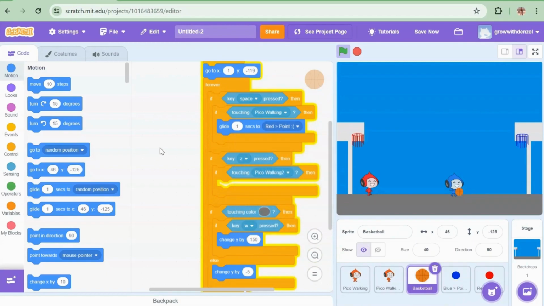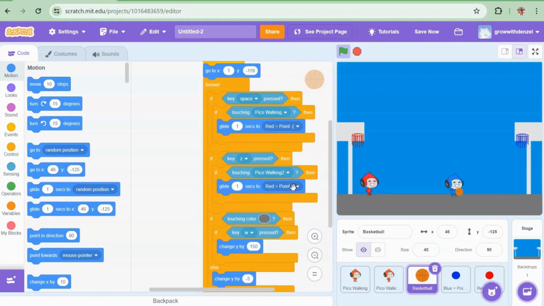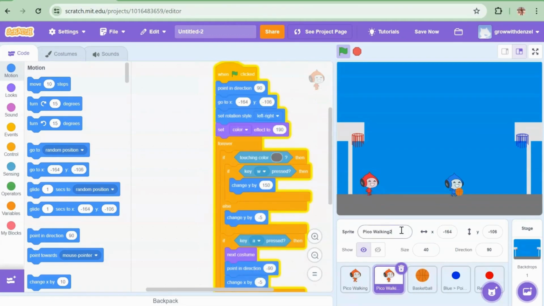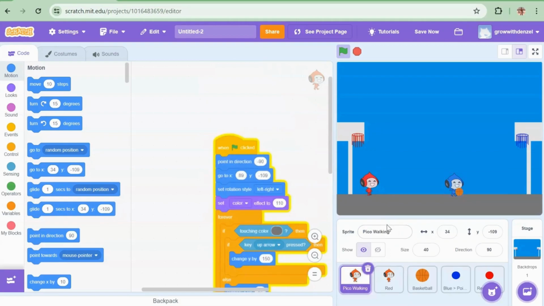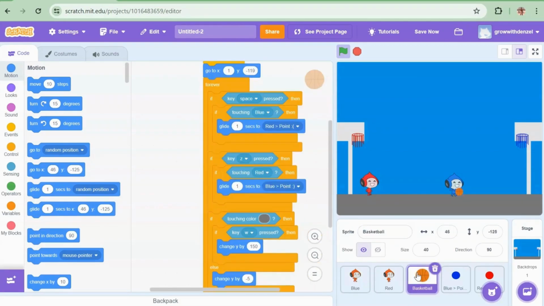Or we can say red points. And the other one will glide 1 second to blue points. It's a bit easier to just label them red, blue. That way we don't have a problem.